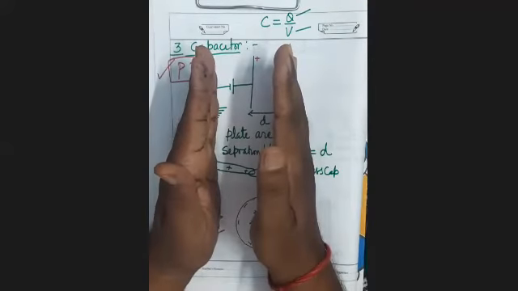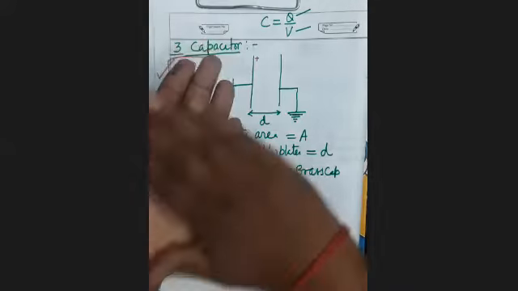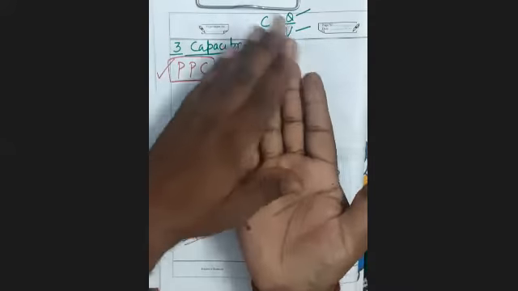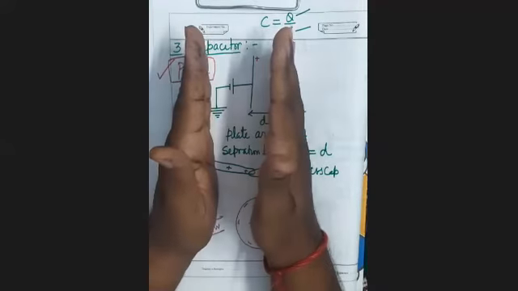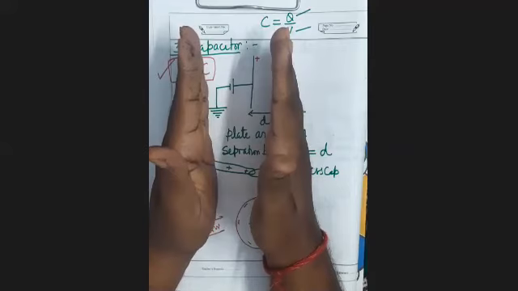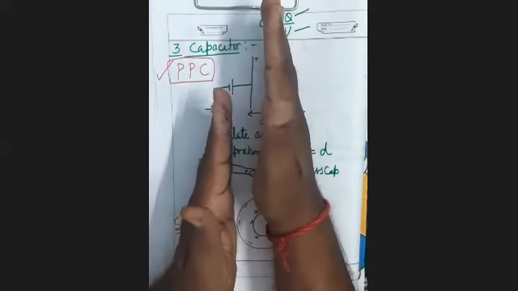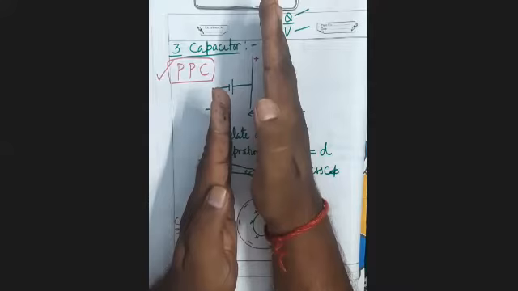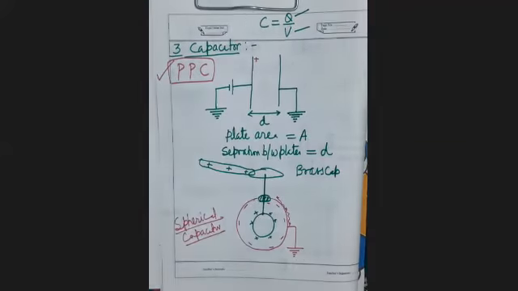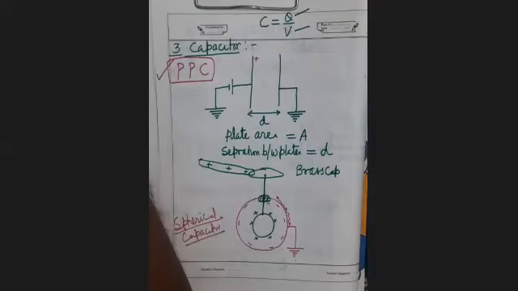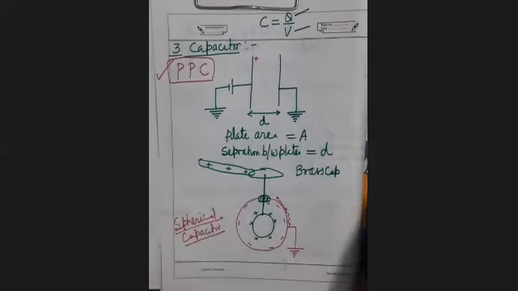Suppose it is 100 centimeter square and this is also 100 centimeter square. When it is kept like this, what is A? 100 centimeter square. But if you keep it like this, now A will not be 100 centimeter square. It will be less than 100 centimeter square. This is clear.